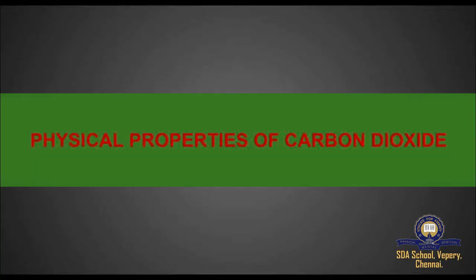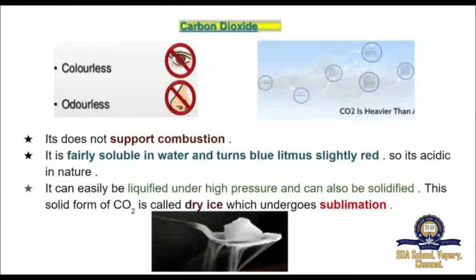Now we will see the physical properties of carbon dioxide. You know that carbon dioxide is a colorless and odorless gas. It is heavier than air. It does not support combustion. It is fairly soluble in water and turns blue litmus slightly red, so it is acidic in nature.